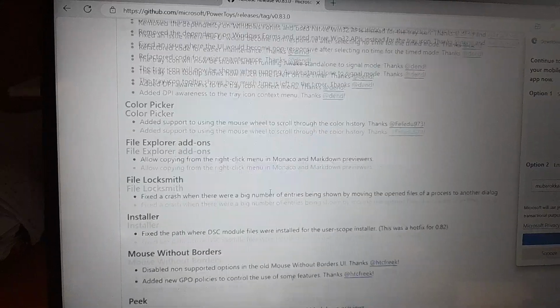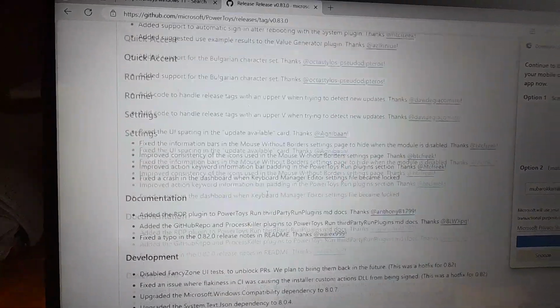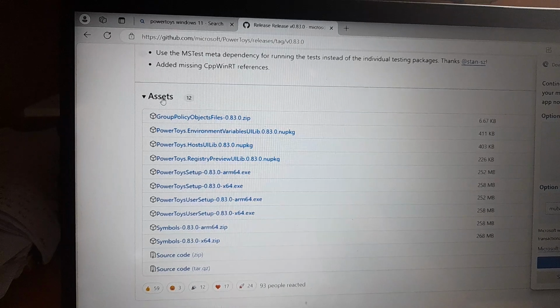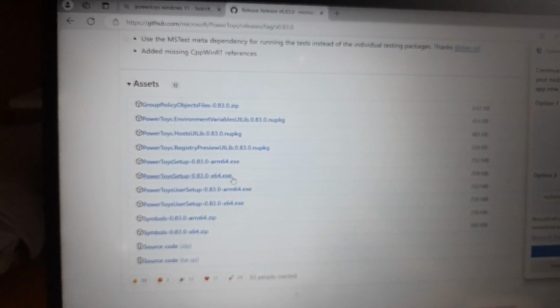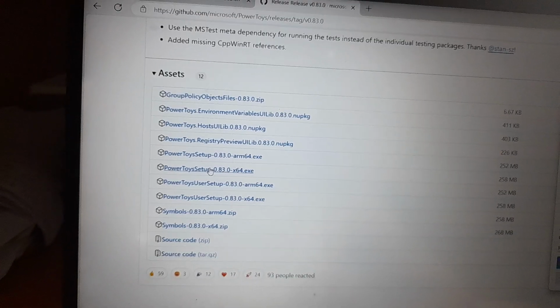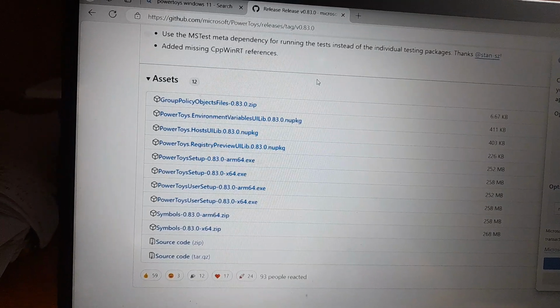Scroll down and find assets. Yes, we can find assets. Then we need to download the exe file. Yes, we can see this exe file. I have already downloaded this PowerToys exe file here, so I don't need to download it.